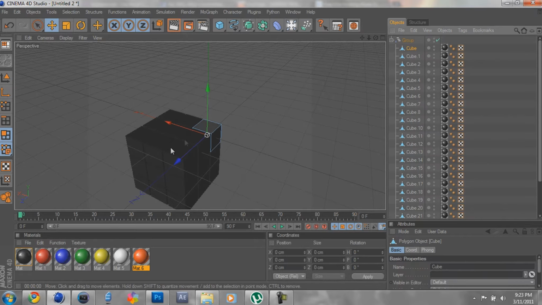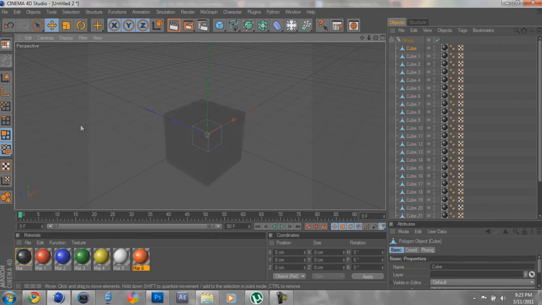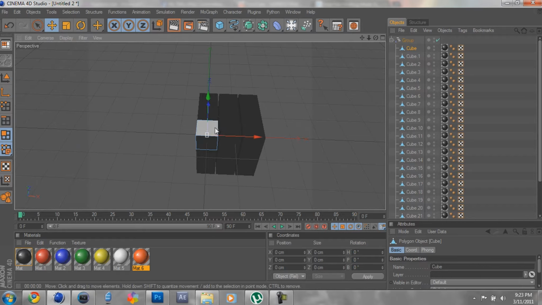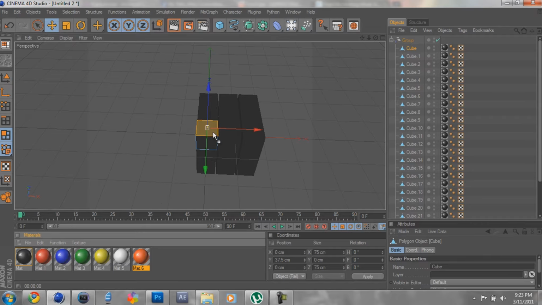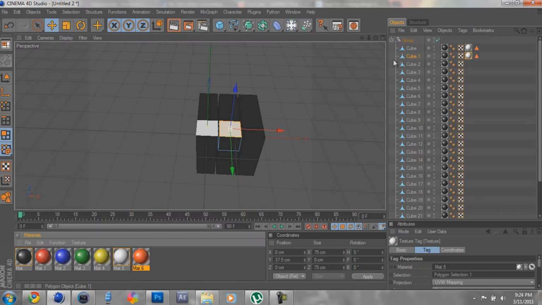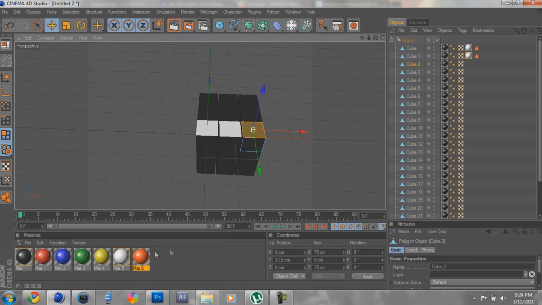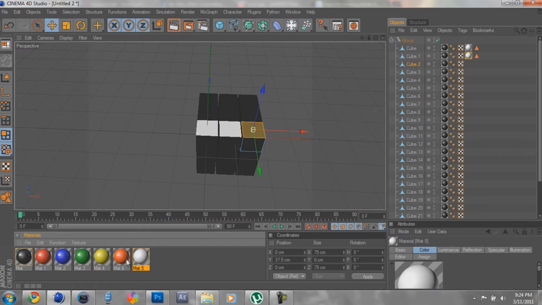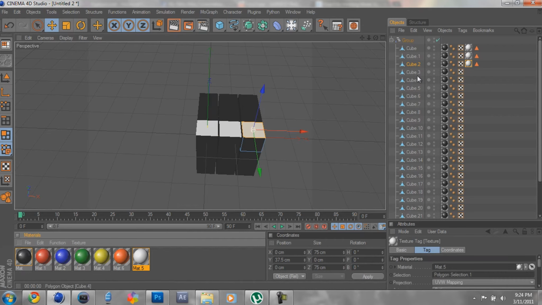So now select the first cube. Make sure you have this selected. Now you can select all the sides individually. This will get a little monotonous, but you have to kind of bear through it. Just click first one. Click the top side. Drag your white on there. Click top side, white. And just do this so that you cover all of the top layers.